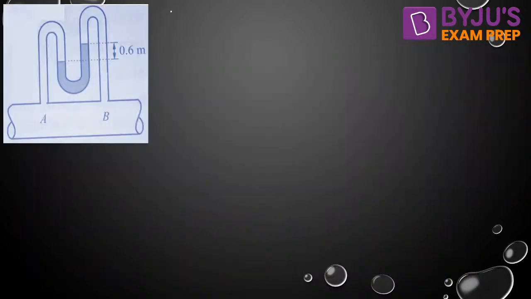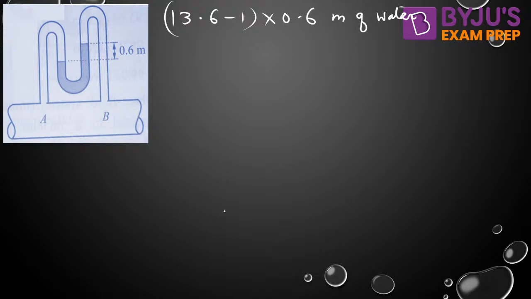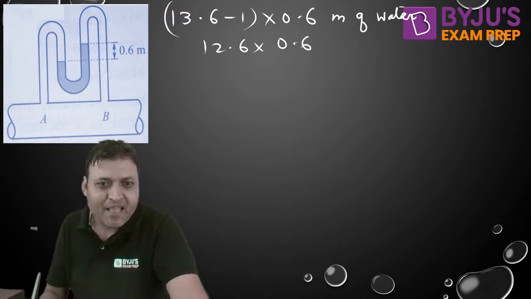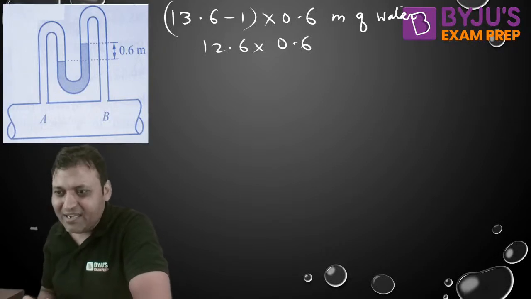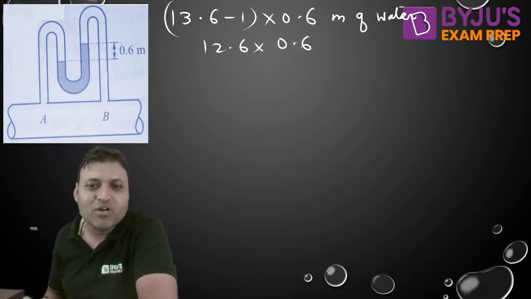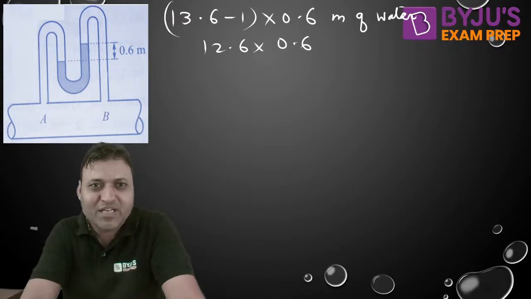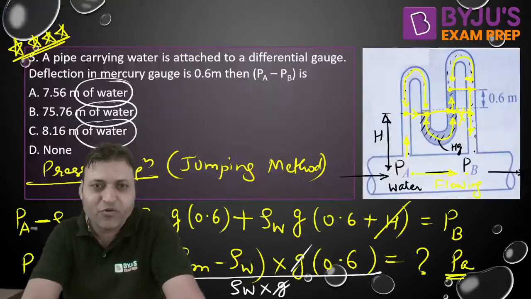What do we get? We get 13.6 minus 1, into 0.6 meter. That is 12.6 into 0.6. I hope it is clear. That is one approach: calculate the pressure difference in Pascal and then convert it into meter of water, because the options contain the unit as meter of water.